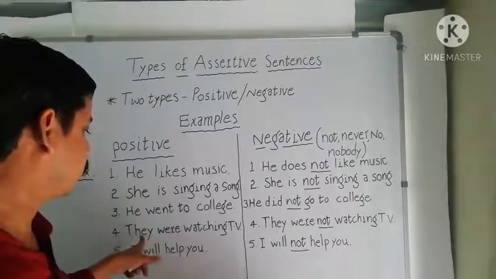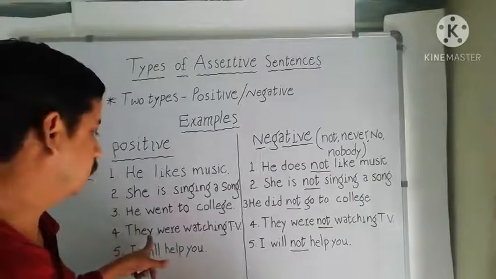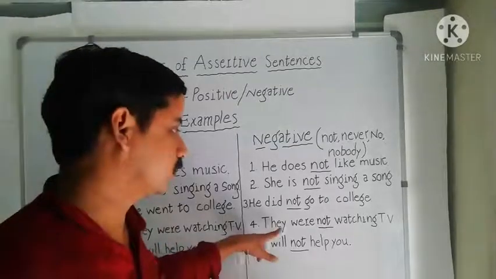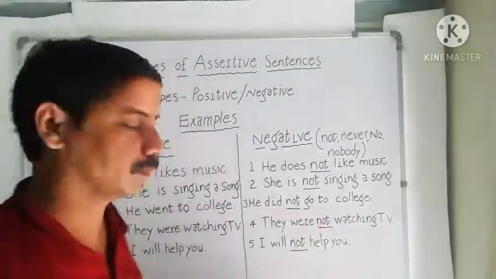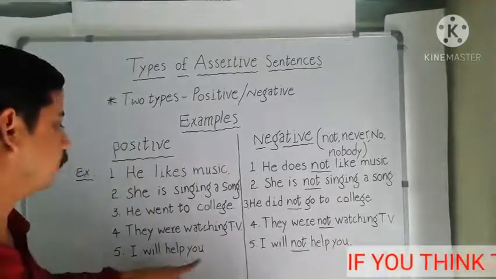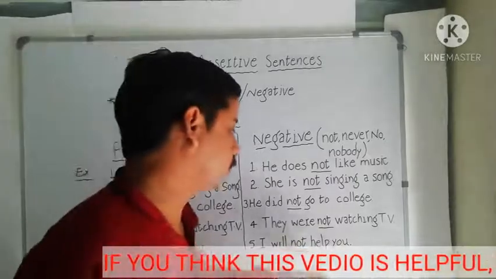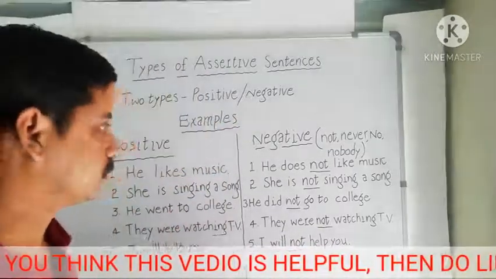Next example for positive sentence is they were watching TV. Negative sentence is they were not watching TV. I will help you. This is a positive statement. I will not help you. This is a negative sentence.